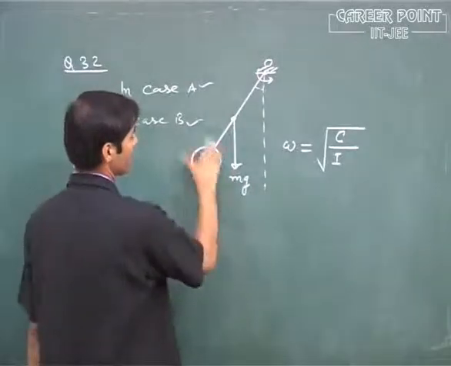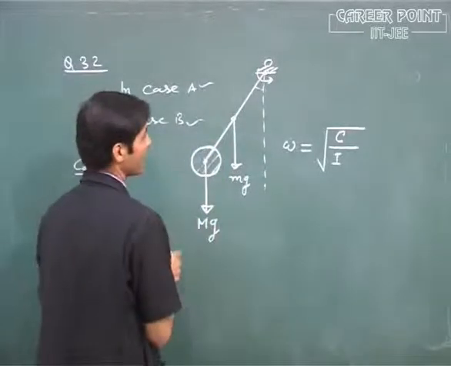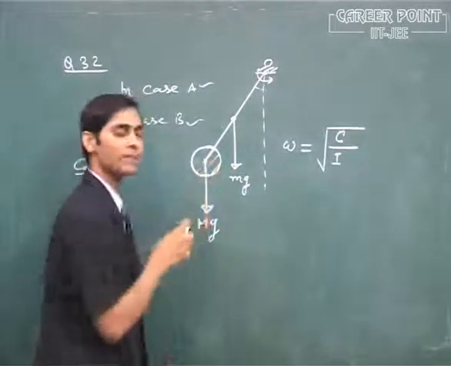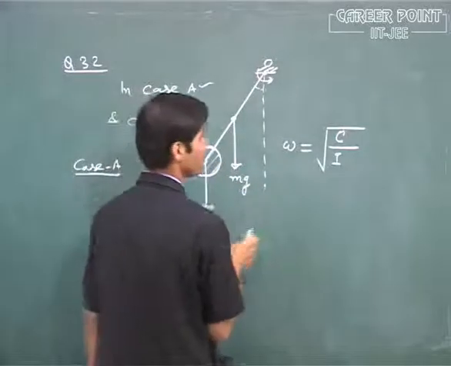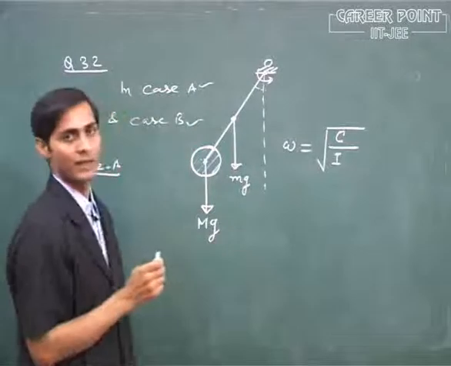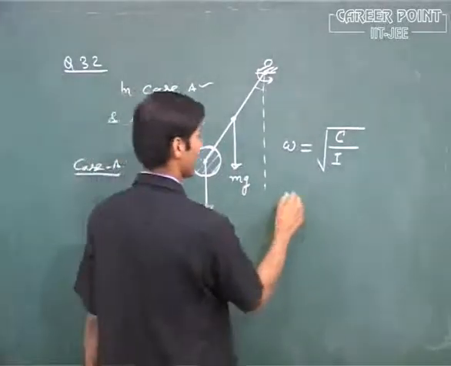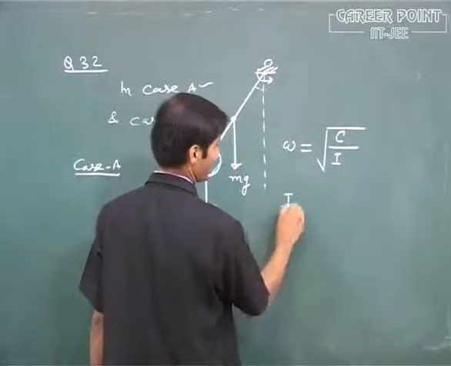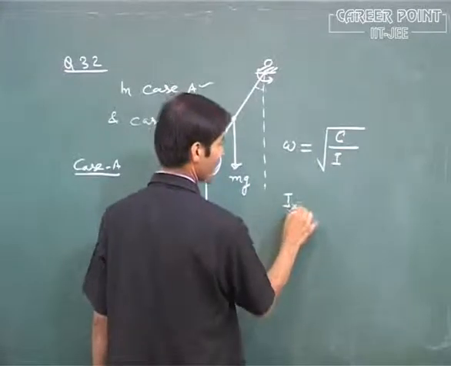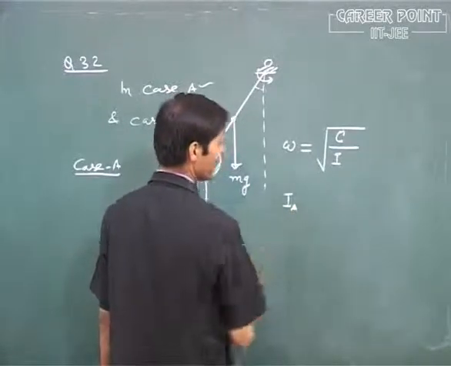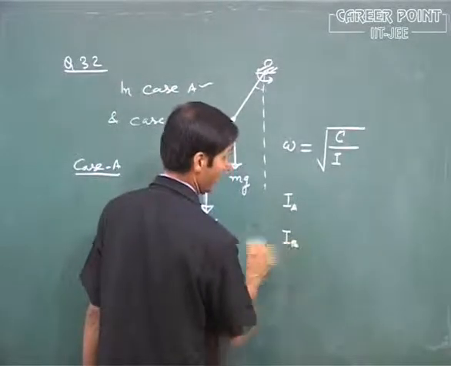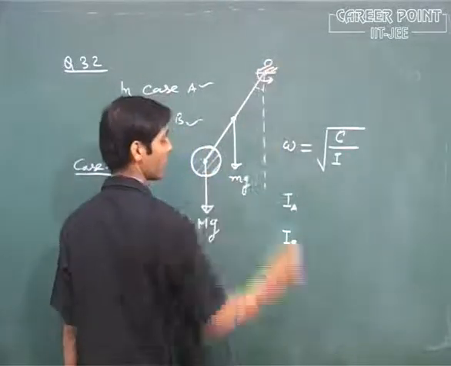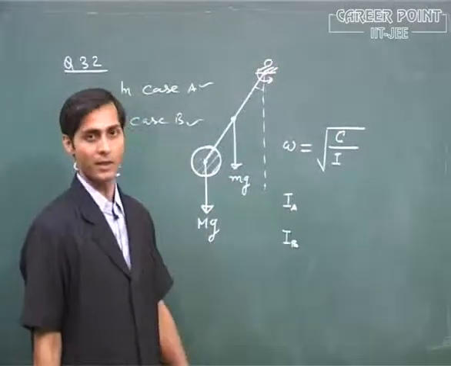If it is free to rotate, the disc will behave like a point mass. In this case, the moment of inertia will be less. In case A, the moment of inertia is say Ia. In case B, the moment of inertia of the system about the point of oscillation is Ib.